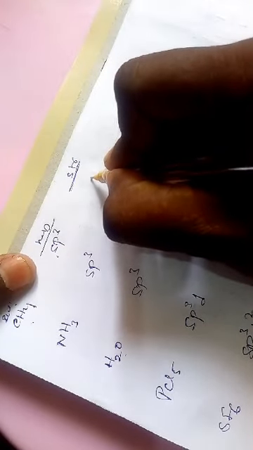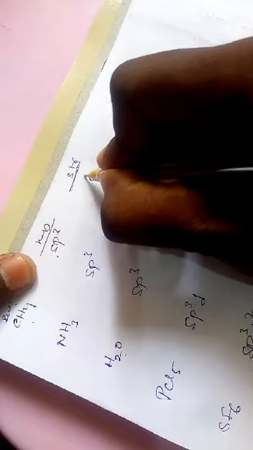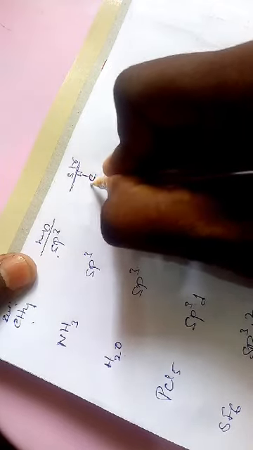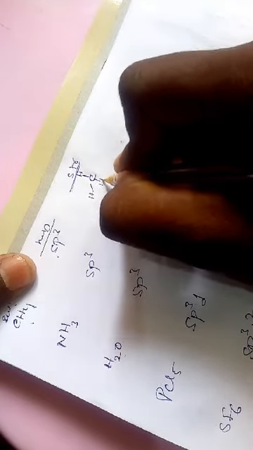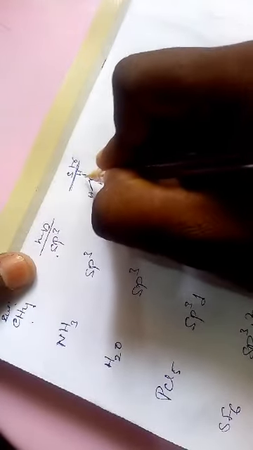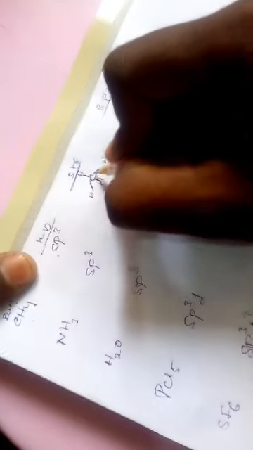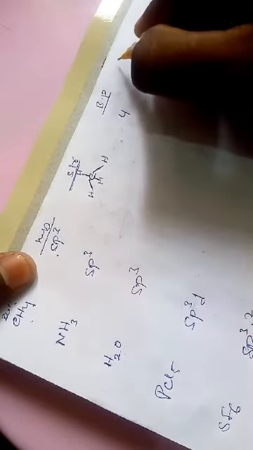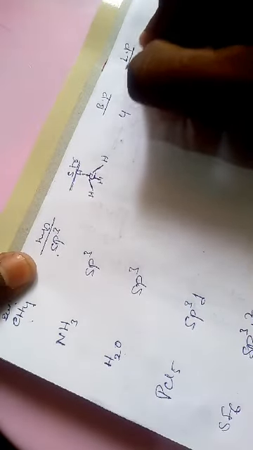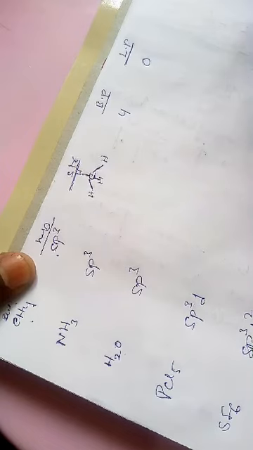CH4, the center atom is carbon, with hydrogen, then hydrogen and hydrogen. All are bond pairs. There is no lone pairs. 1, 2, 3, 4. All are bond pairs. There is no lone pairs. Lone pairs number 0.